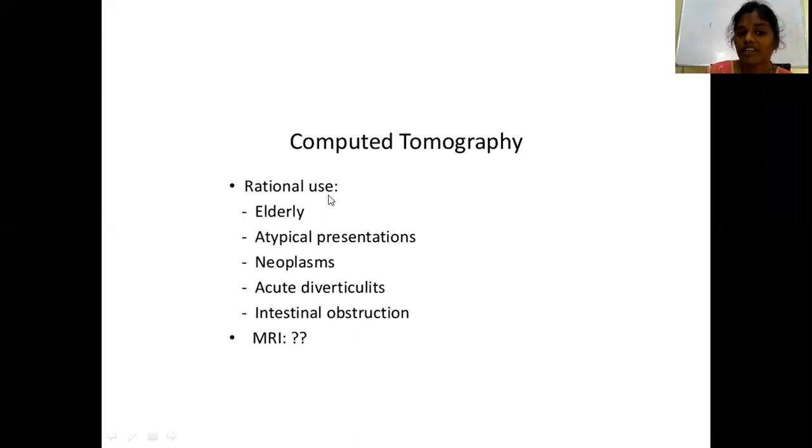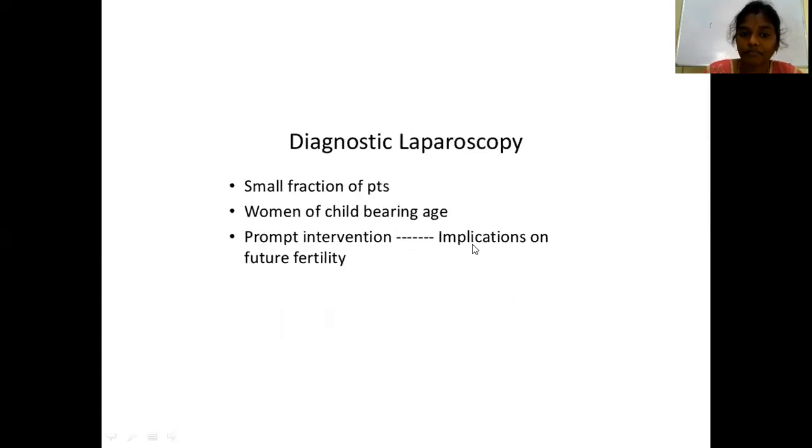What is the rational use? You will not use CT in all patients. You will advise CT in case of elderly patients to rule out other etiologies like tumors or diverticular disease, and in atypical presentations: neoplasm, diverticulitis, intestinal obstruction. MRI, there is no such role. Okay, so CT is not advised in all patients. It is advised whenever needed, like atypical presentations, elderly patients, neoplasms. When you are suspecting neoplasms, intestinal obstruction or diverticulitis, then you go for CT.